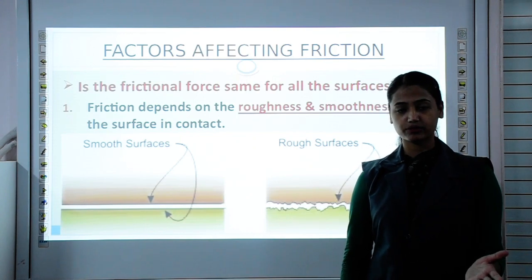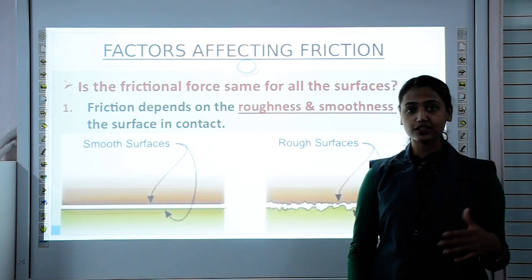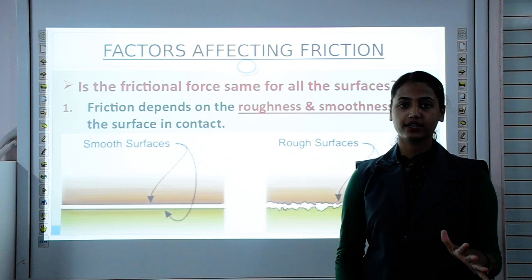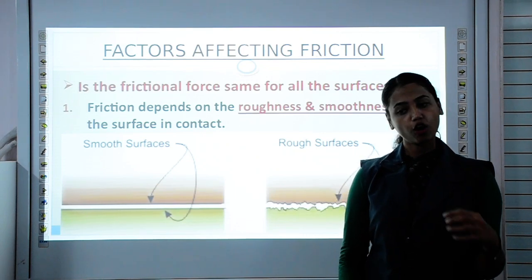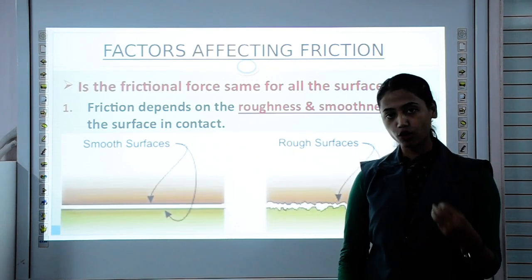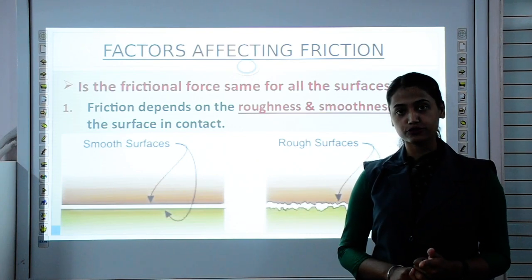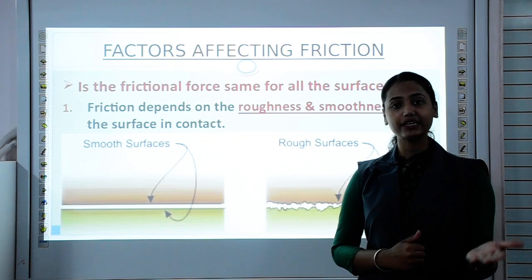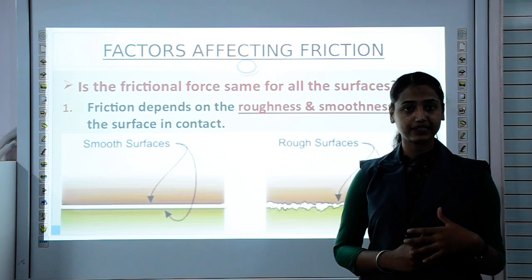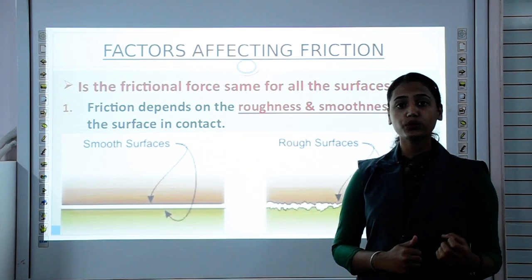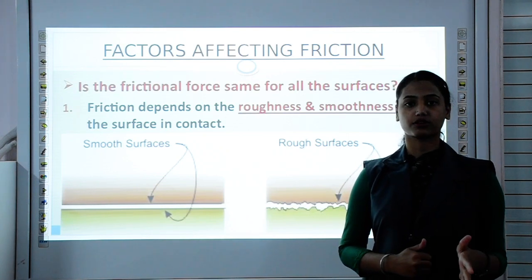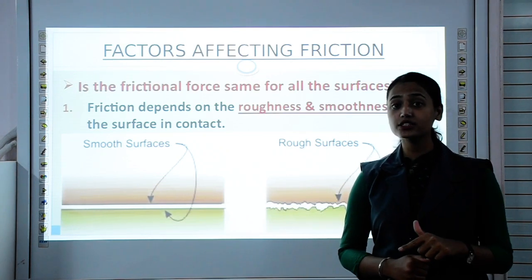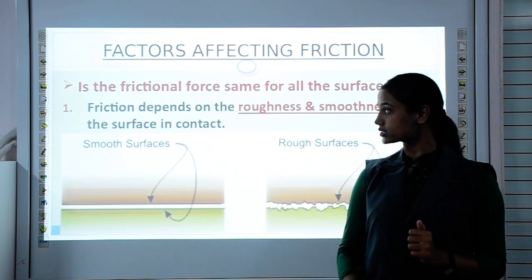You can do this activity also. Just spill soapy water on the floor and try to walk on that floor, or spill oil on the floor. It will be difficult for you to walk on that floor, because after spilling soapy water or oil, you are increasing the smoothness of the surface, and hence it will affect the frictional force.